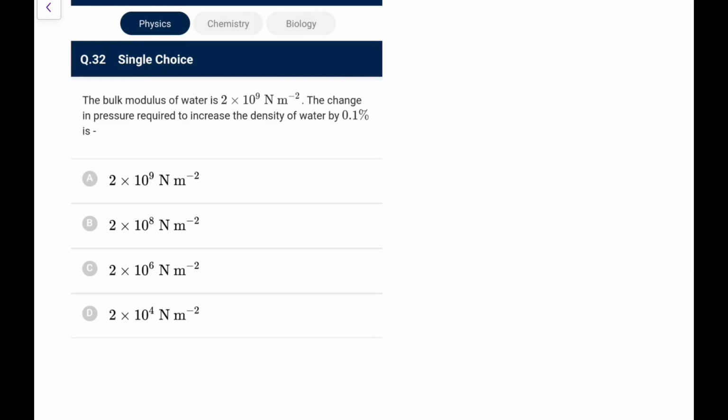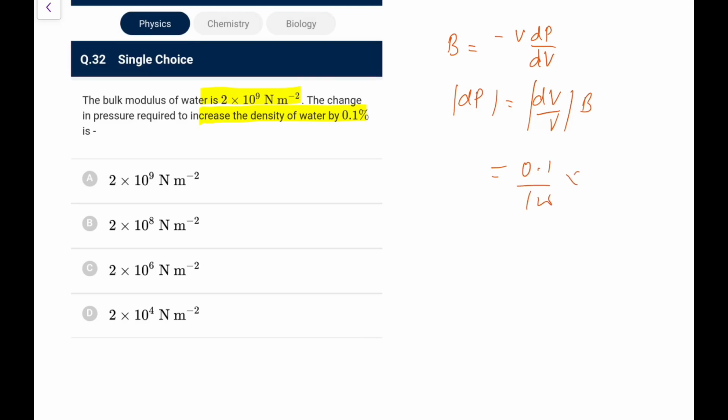So just remember this. Next, the bulk modulus of water is this. Find the change in pressure required to increase the density by 0.1%. Bulk modulus, you directly write the definition as minus V dP by dV. Now if you increase the density, the volume will shrink by 0.1%. So the value of the pressure required, you just check the magnitude. That would be equal to dV by V into B, that is 0.1 upon 100 into 2 into 10 to the power 9. So it would be 2 into 10 to the power 6 Newton per meter square. Go for option C here. Next.